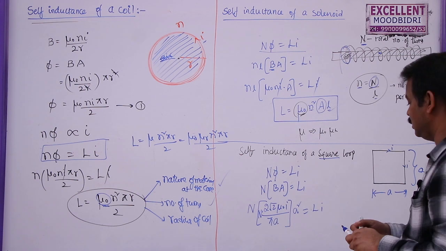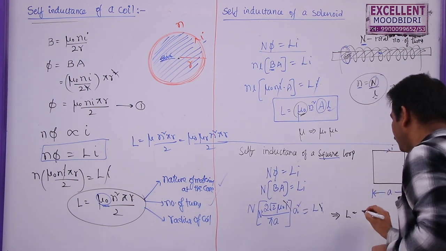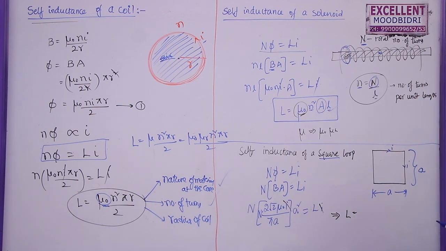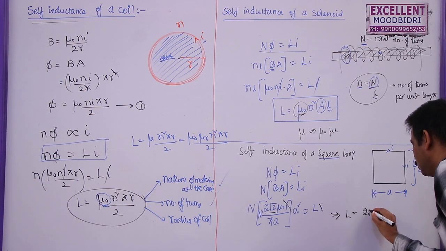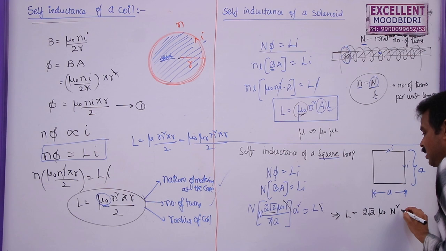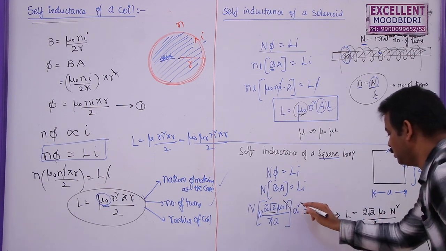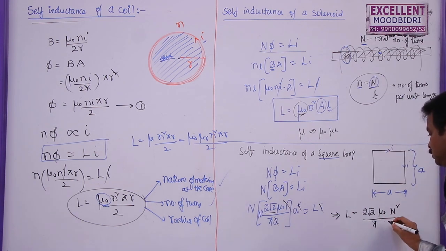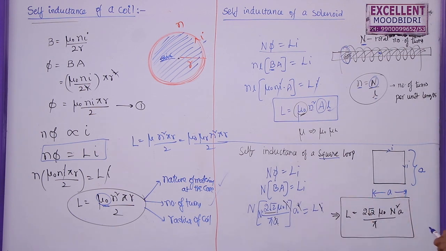Now, you can cancel I and I. So, the self-inductance of this square loop is given by 2√2 mu naught n square by pi. Here you can cancel A and A. So, this will become mu naught n square A by pi. So, this is the self-inductance of a square loop.